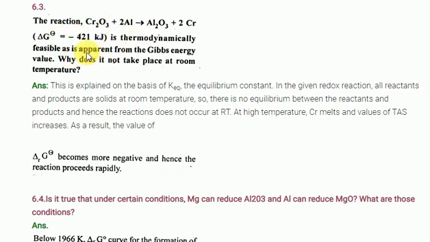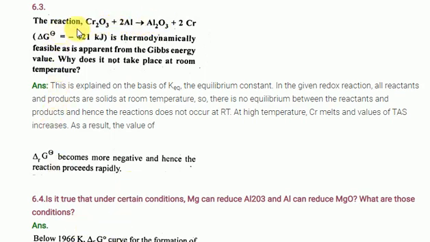So look at this: why does this reaction not take place at room temperature? This can be explained based on two concepts only. The Ellingham diagram is applicable for metal oxides where the reactant and product must be in equilibrium position only. Here no equilibrium is there, and these both are solid.